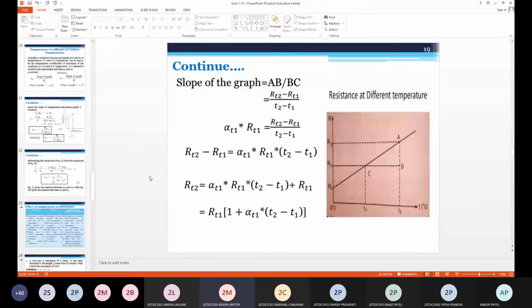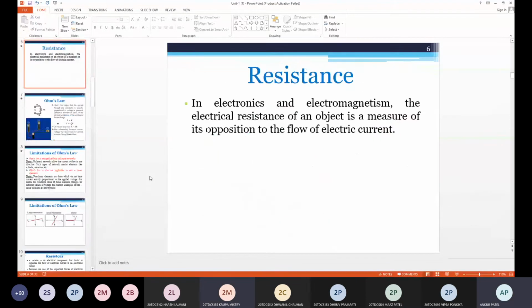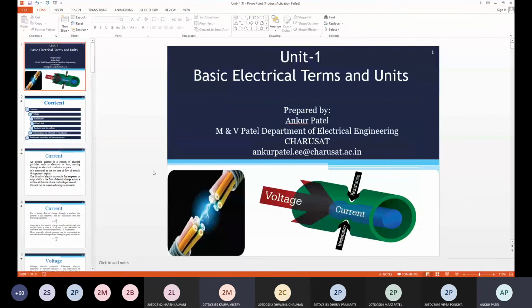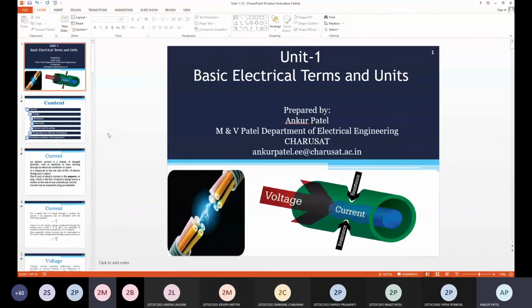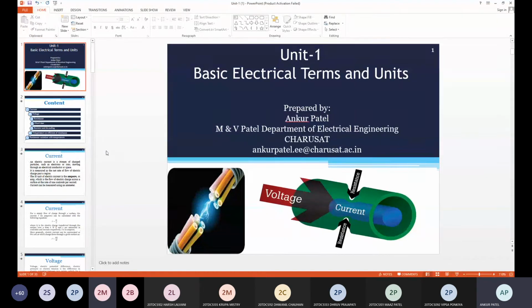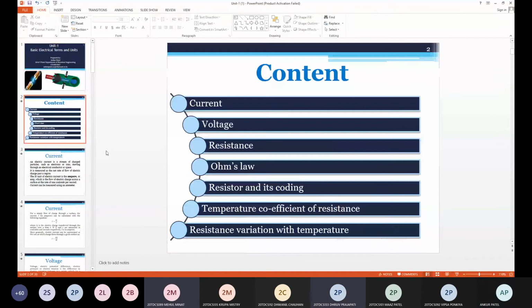What are the types of resistor? Manganese, constant, alloy. What are the types of resistor? So that we are using in the circuit connection for various applications. Coil based, carbon based.